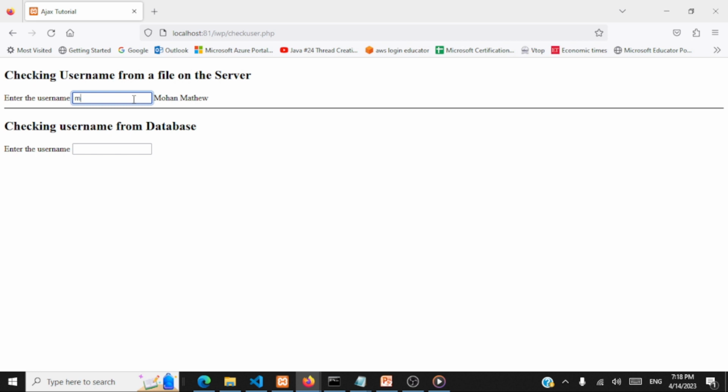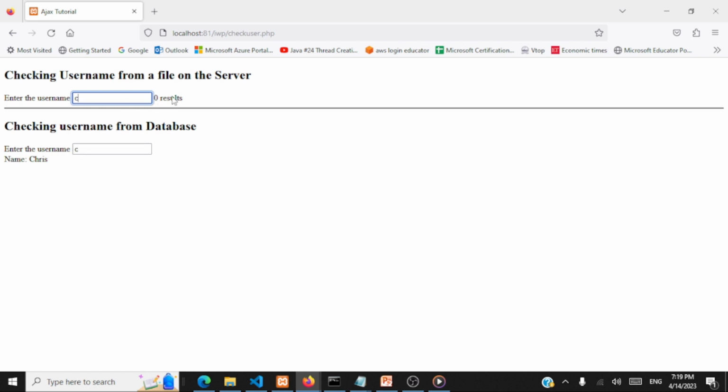So there is an asynchronous request that's getting generated here. Whereas this is another section in the same page where we are checking the username from the database. Say from the database, if I enter C, you see Chris is present in the database. When this response is returned, you can see that this page is not getting refreshed or reloaded. The results here are just undisturbed. If I enter C here, 0 results, because we are fetching that from the file, that is the array that's present in a file. Whereas this is from the database.